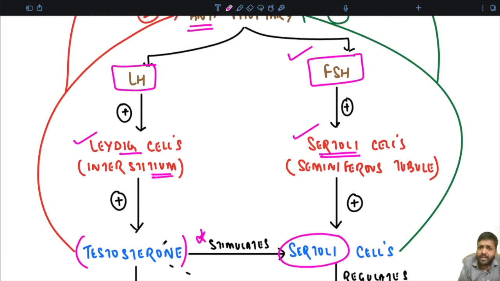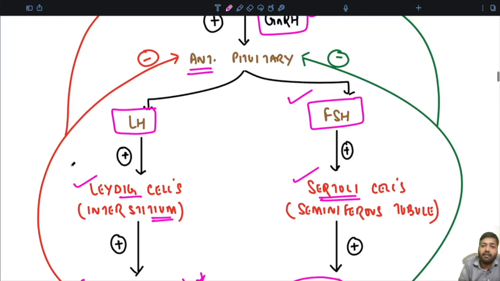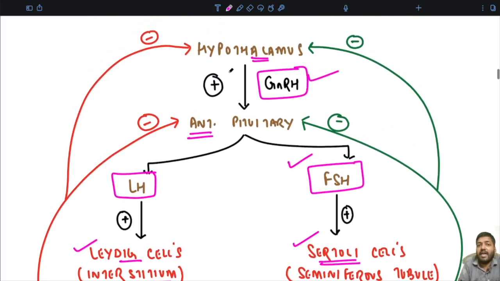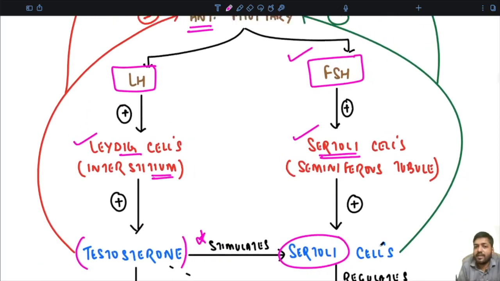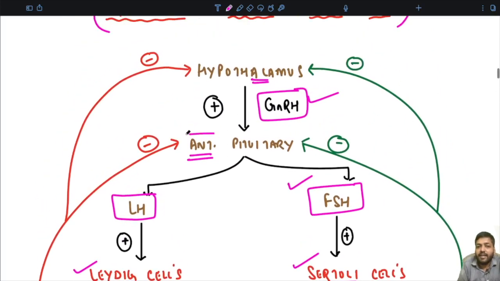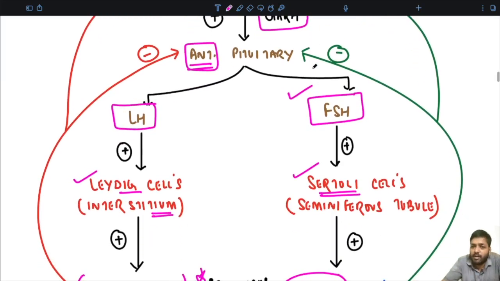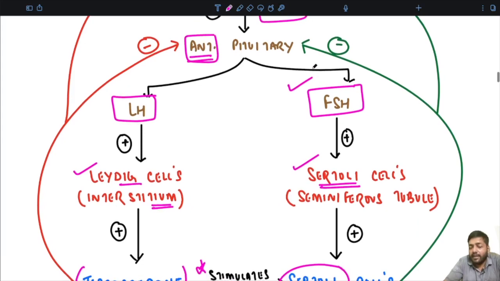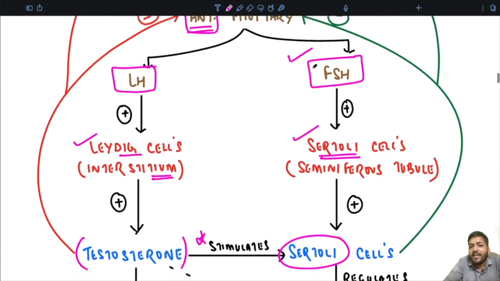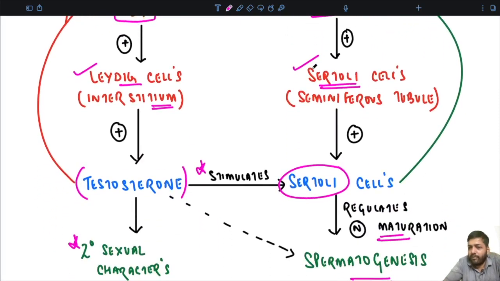Now, very importantly, the testosterone gives a negative feedback. Once the testosterone is released, it gives negative feedback at the level of the anterior pituitary and the hypothalamus. Similarly, the Sertoli cells also give negative feedback signals, and they inhibit the activity of the anterior pituitary and the hypothalamus. So, once an adequate level of spermatogenesis is there, there is feedback inhibition of the anterior pituitary and the hypothalamus. I hope this point is very, very clear to everyone.